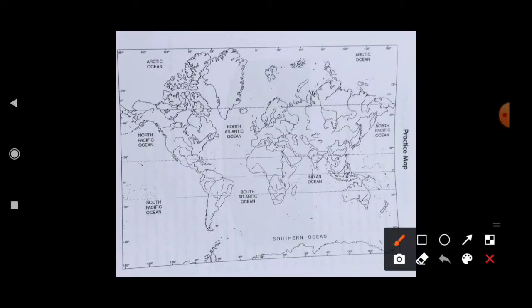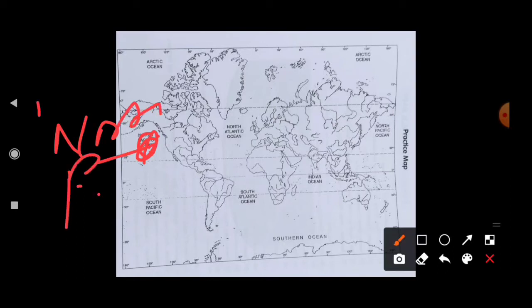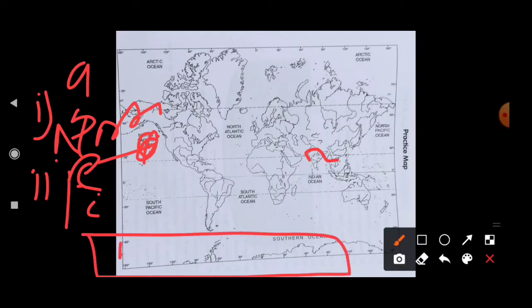Just like if anything is asked, just like this is North Pacific Ocean, you have to shade or locate it and write down North Pacific Ocean and also write its number, whether it is the first number, second number, or if it is A, B, C, D. You have to mention both things, because sometimes students are doing only the shading, just like Himalaya, and below there is a table where they write 1, 2, 3 and so on, but it is not correct.